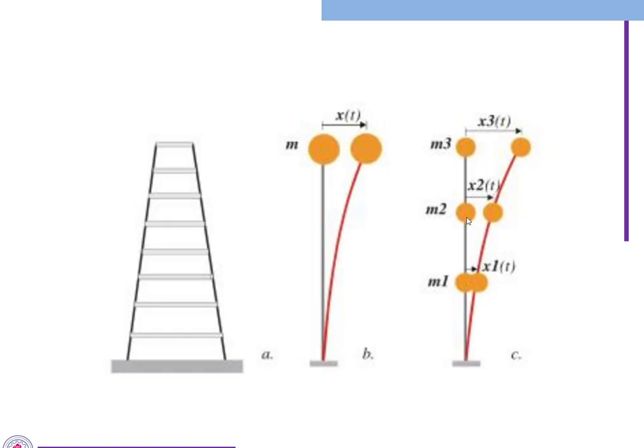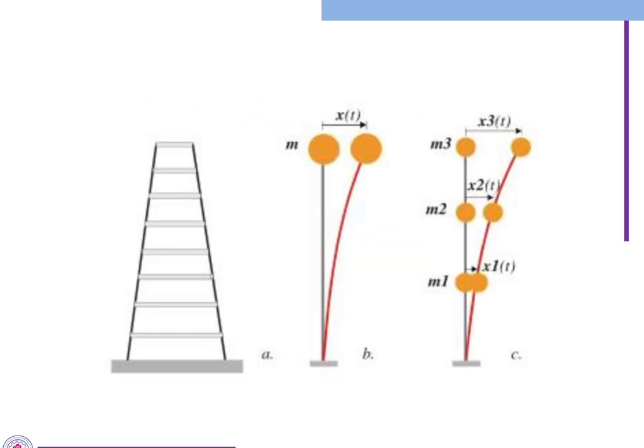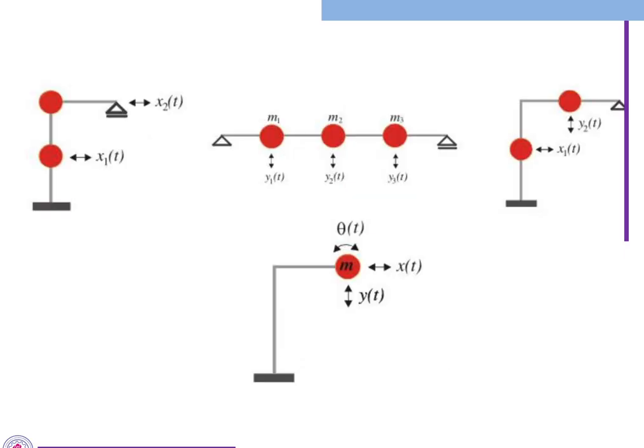These are the displacement components of the lumped mass system, with different masses after discretization of the mass. We call this system a multi-degree of freedom system. This is regarding the lumped mass system. And another one, these all are the examples. If you want to see, you can see there.